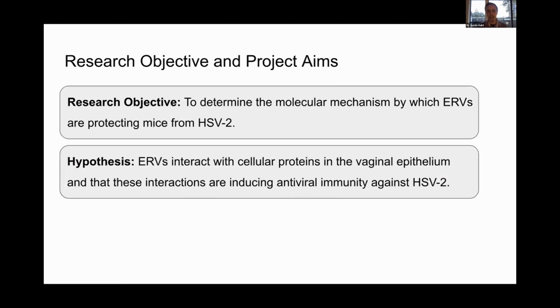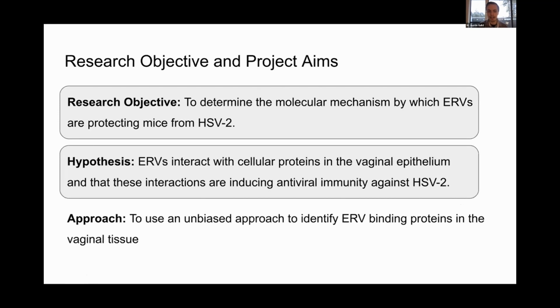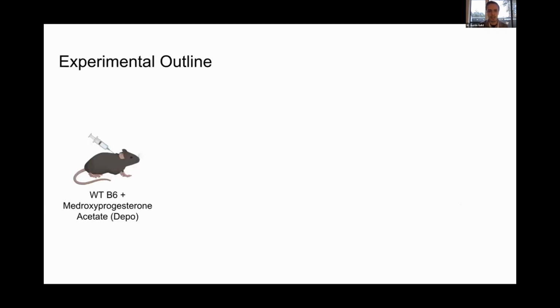So then taking it all together, my hypothesis is that ERVs are interacting with potential cellular partners in the vaginal epithelium, and that these interactions are inducing antiviral immunity against HSV2. And to tackle this hypothesis, I'm going to use an unbiased approach to identify ERV binding proteins in the vaginal tissue. So to begin this experiment, I just want to see if there's any indication of any putative binding partners.